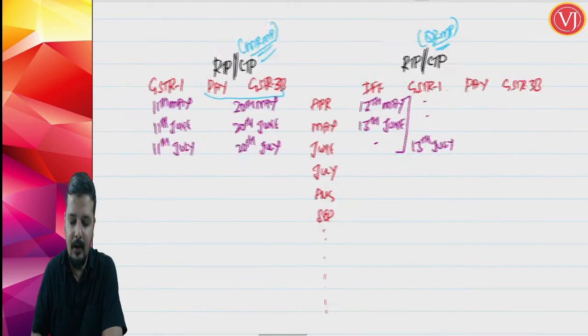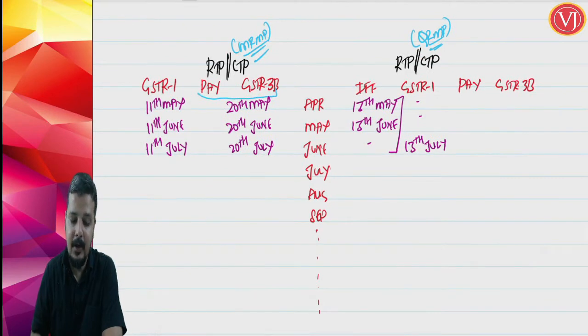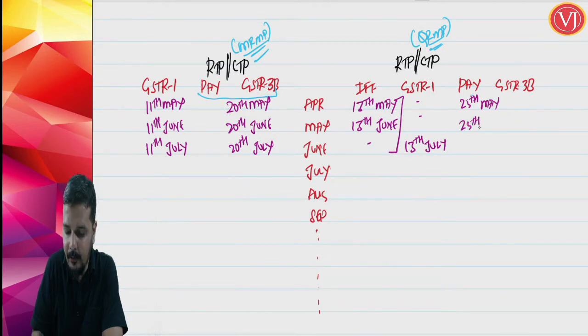But friends, when you talk about your QRMP scheme, payment will be on monthly basis, whereas filing of GSTR 3B will be on quarterly basis. So for April month, payment will be on 25th of May. For May month, payment will be on 25th of June.